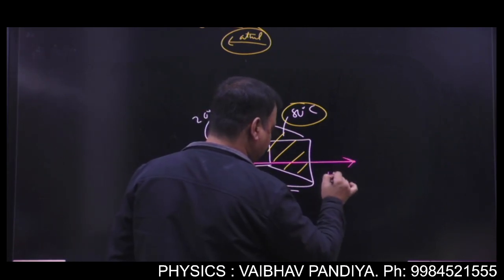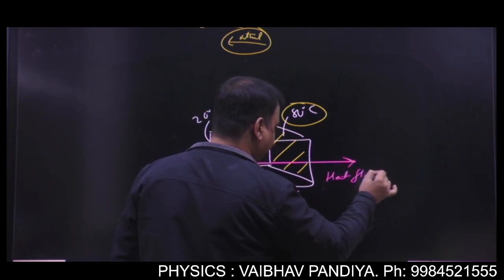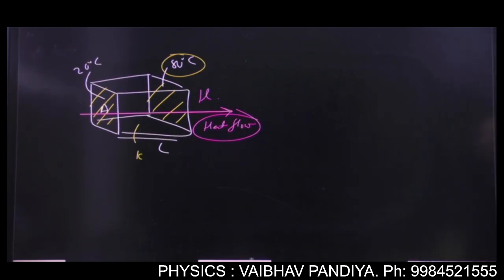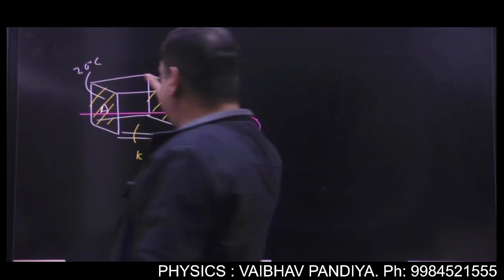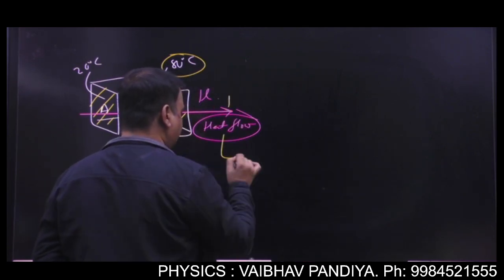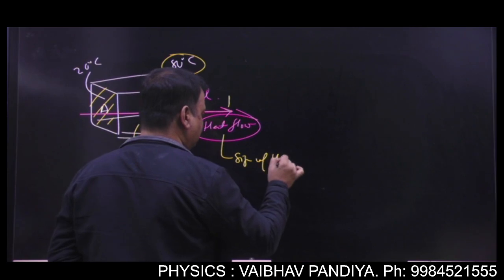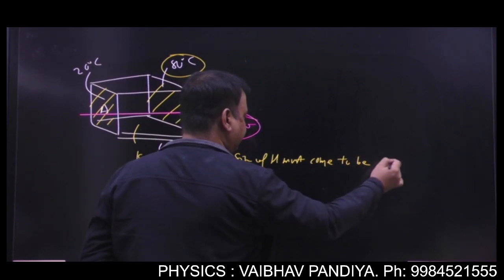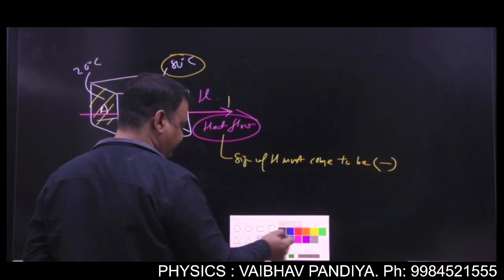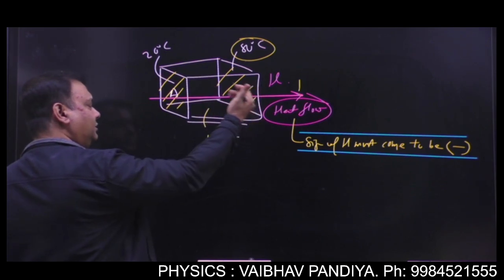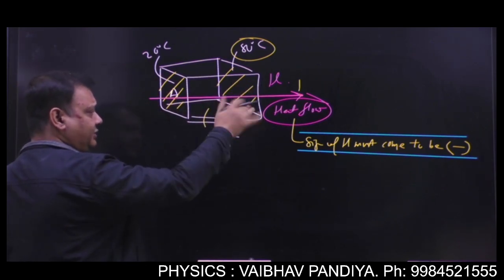Let this be the heat flow. Now tell me from your common sense, if I'm taking the heat flow in this figure from 20 degrees to 80 degrees, what must the sign of H be? Must come out negative? Yes or no? Because intuitively you can say heat will be flowing from right to left, and I have labeled left to right, so it must be negative.